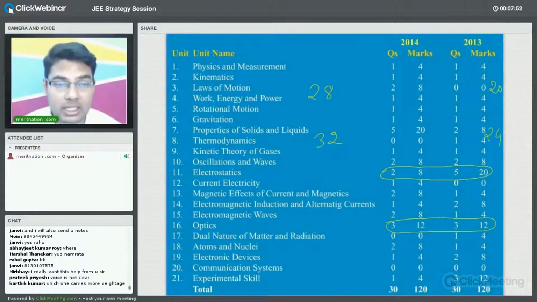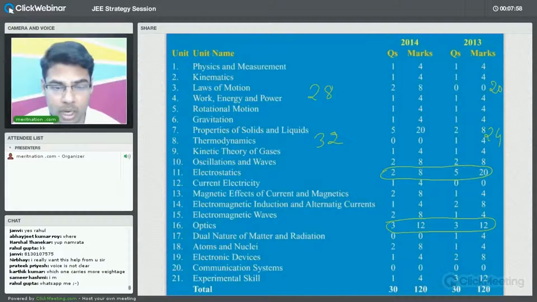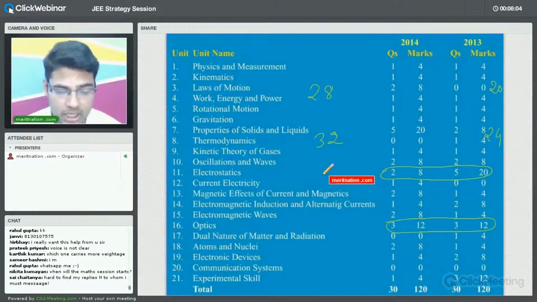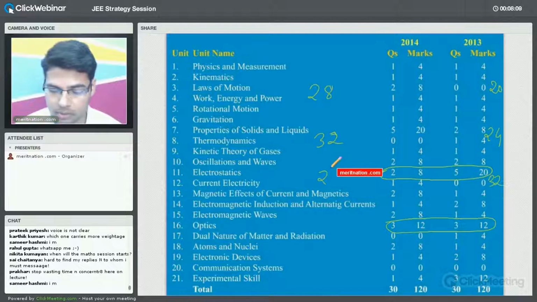Now we can analyze electricity and magnetism. So electrostatics, current electricity, magnetic effects, and so on. All these chapters combined form electricity and magnetism, and in 2014 they carried 24 marks. In 2013, 32 marks. So this is the analysis.